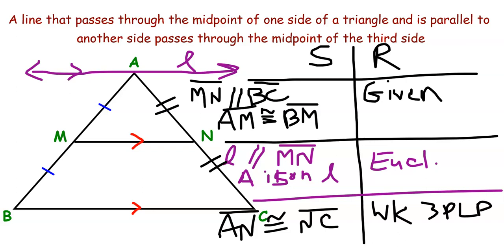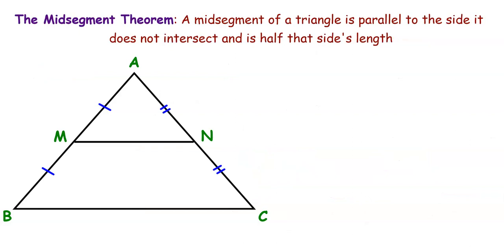So there we go. We know that if a line passes through the midpoint of one side of a triangle and is parallel to the side that it doesn't intersect, it must also pass through the midpoint of the third side. Therefore, this line MN must be a midsegment. And this is going to lead us to something called the Midsegment Theorem. The Midsegment Theorem says that the midsegment of a triangle is parallel to the side it does not intersect and is half of that side's length.